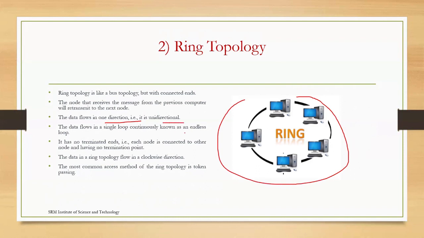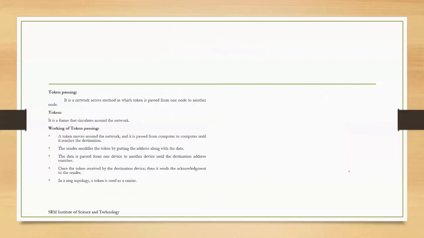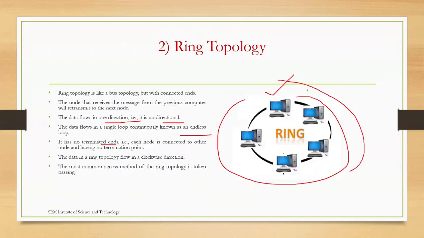Okay. Since it is unidirectional, all the devices are connected in an endless loop. Here we don't have any end, that is, no terminated end. And it always follows the clockwise direction. The most important thing in ring topology is tokenizing. So a token is nothing but a frame which is transmitted through all these ring based devices.